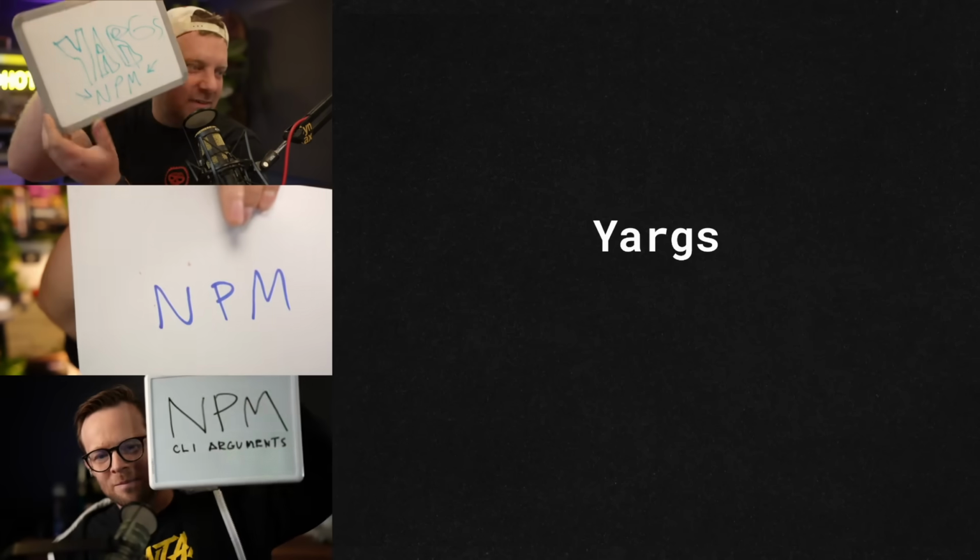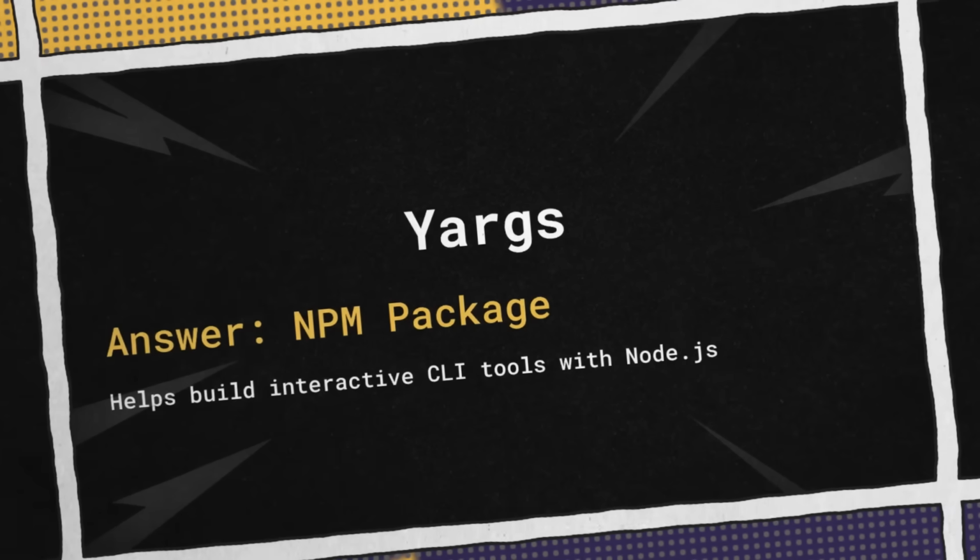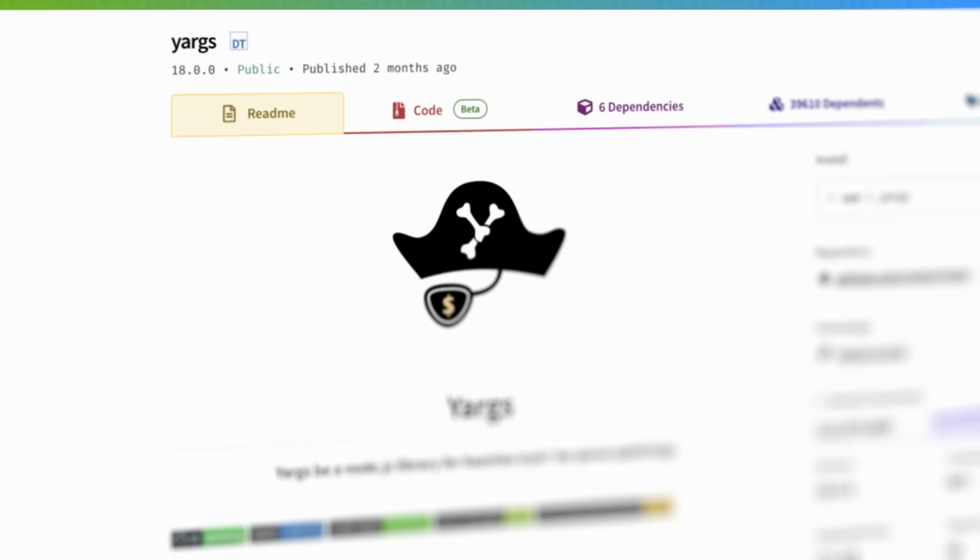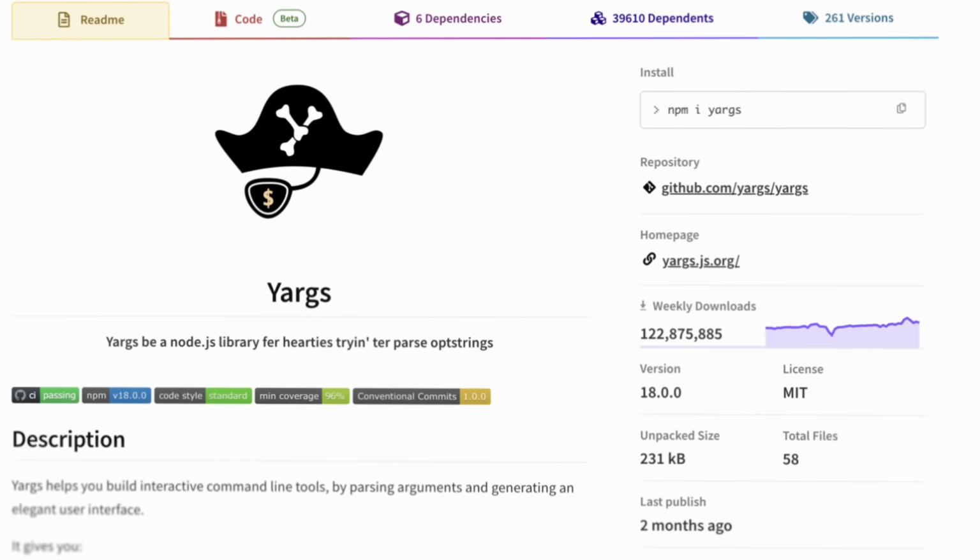Round 2. Yargs! Oh man. I know this one too. Locked in. All right, locked in. 3, 2, 1. Boom. Yeah, that's for CLI args. I've actually used that in the past. There's a couple like CLI args tools. And NPM even has some built in, but they're not very good.